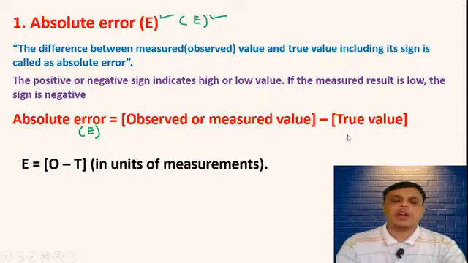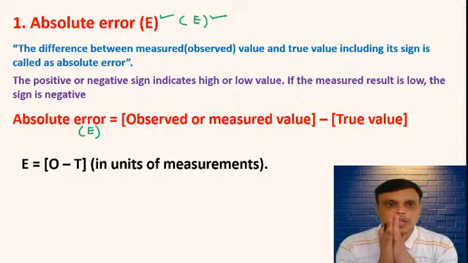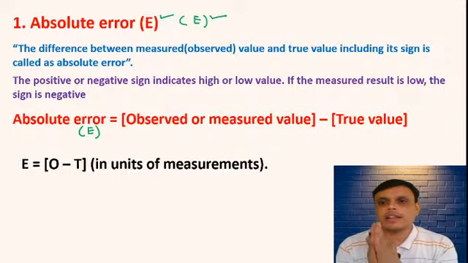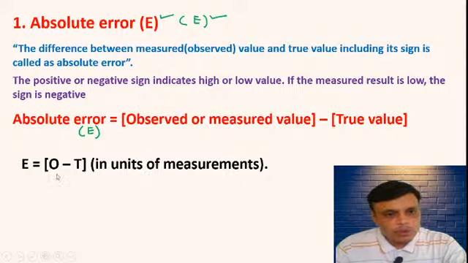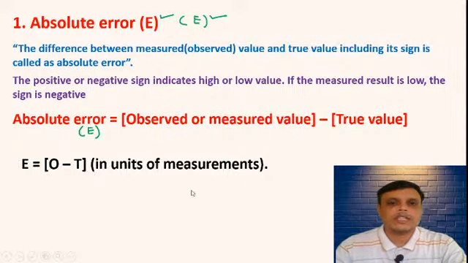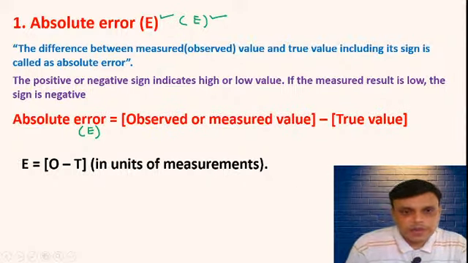We have to remember this formula. We can simplify it: E is equal to O minus T. So this O means what?